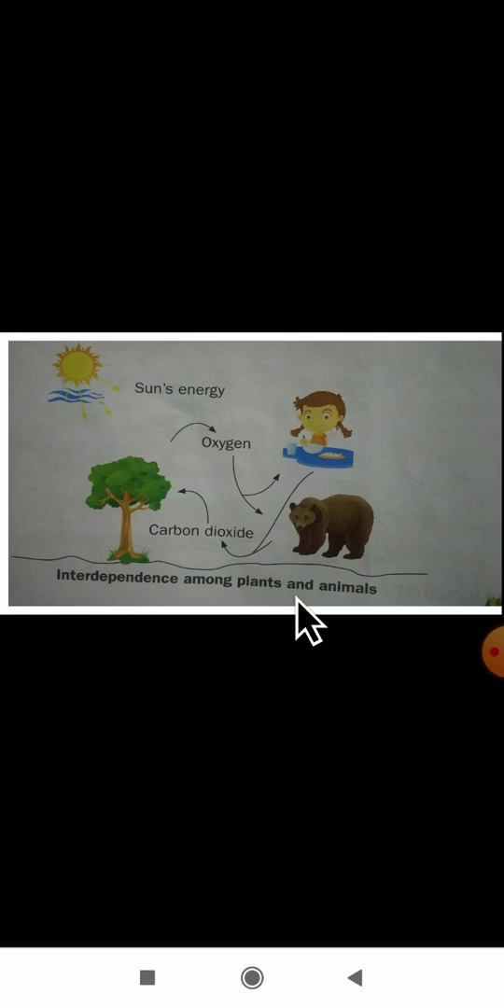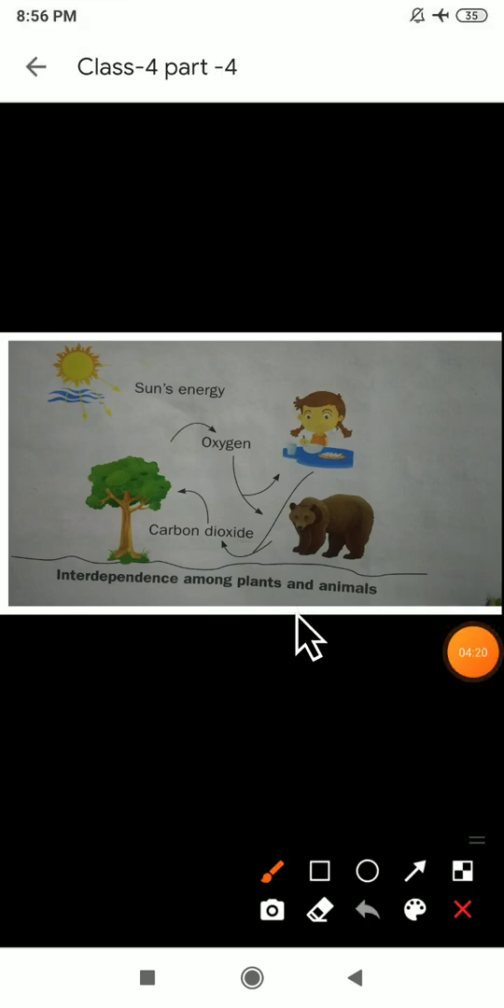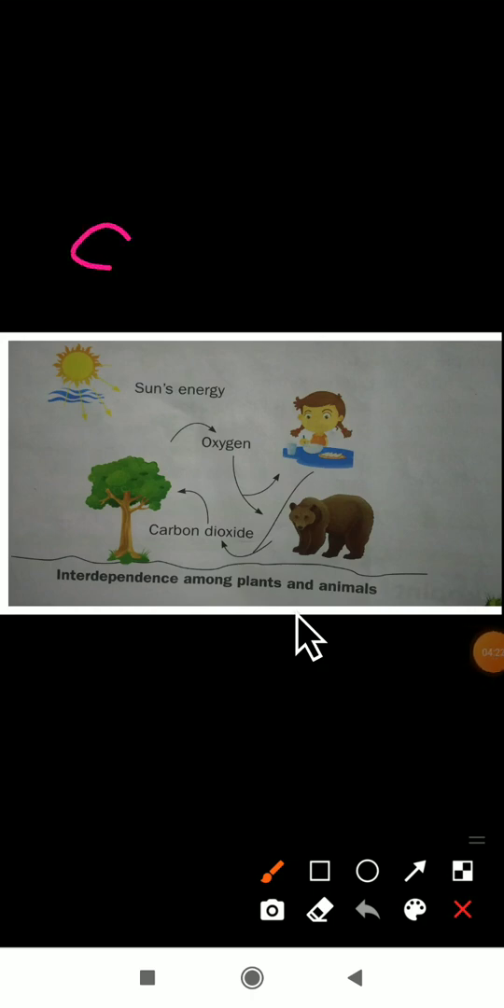Why are they depending on each other? Plants and animals depend on each other for the purpose of survival. If plants and animals want to live on the earth, they have to depend on each other.